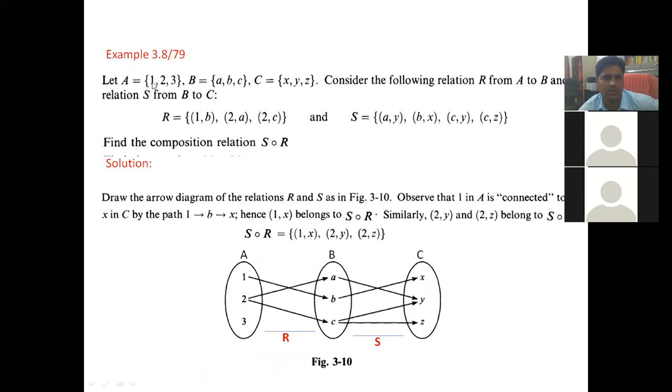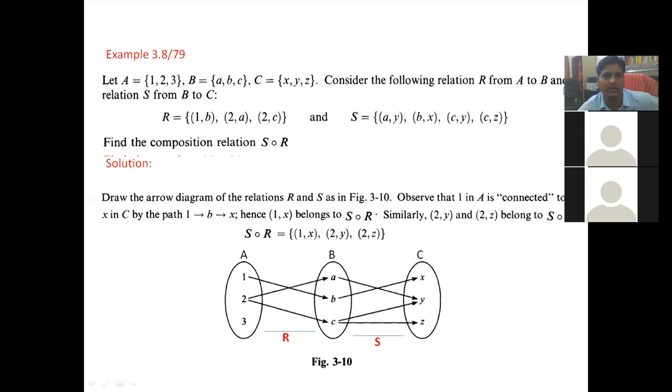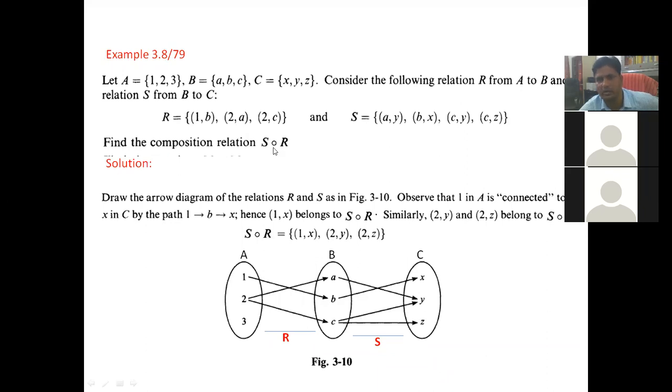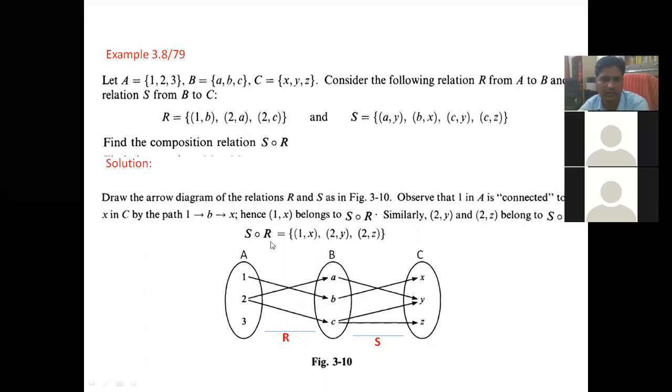So now the next question is: let A equal to 1 to 3, B equal to A, B, C, and C equal to X, Y, Z. Consider the following relations R from A to B and S from B to C. You see R from this, and S is this one, B to C. Find the composition relation, that is S composition R. Earlier it was R composition R, now it is S composition R. You can write it easily by this diagram; otherwise there is a formula.